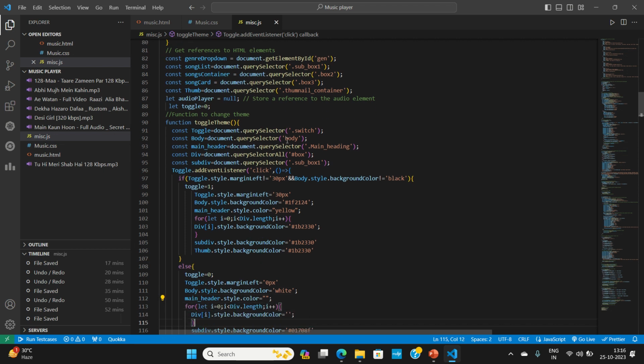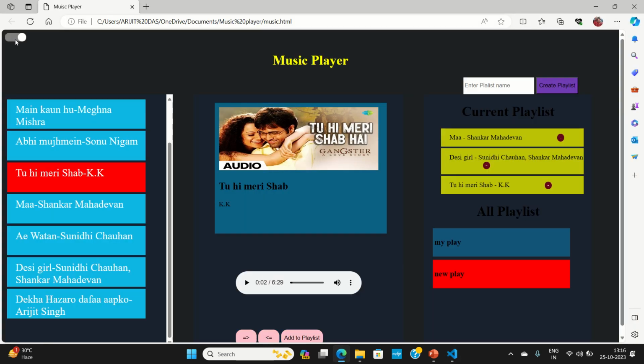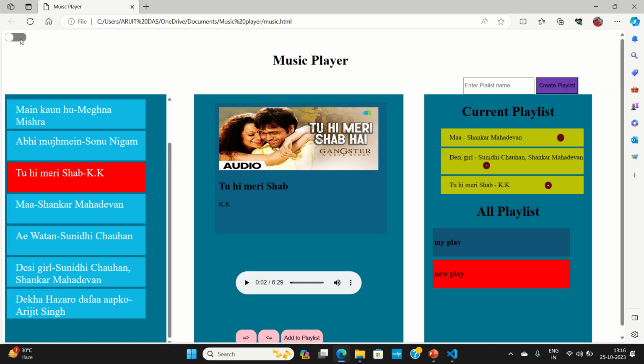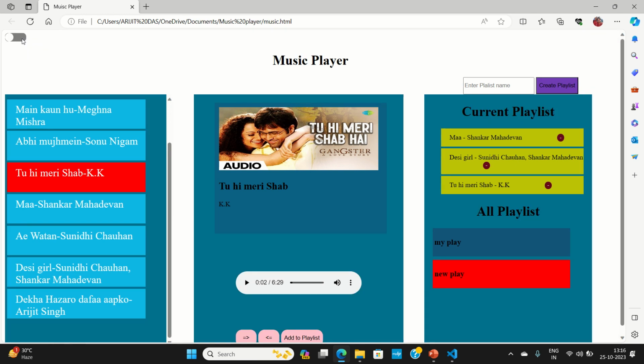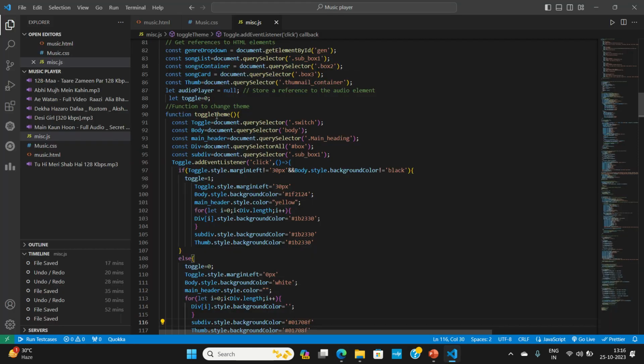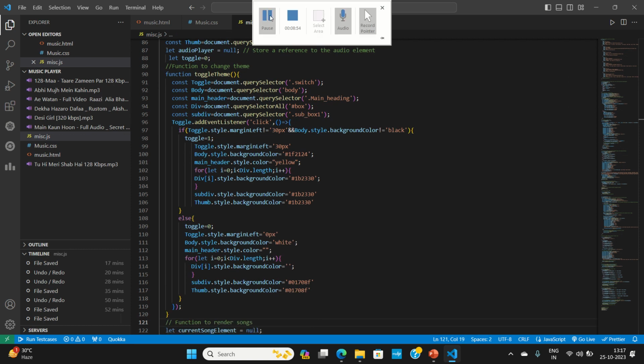But first, let me show you the toggle theme portion. So what is happening? This is the outer div and this is the inner div. On clicking, this is getting shifted towards the right. And you are getting the dark theme. While again clicking, it is getting shifted to the left side. So the margin from the left is getting towards zero. Okay. So how is it happening? This is the toggle theme function that I am using.